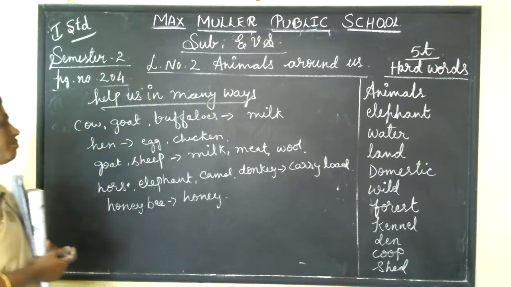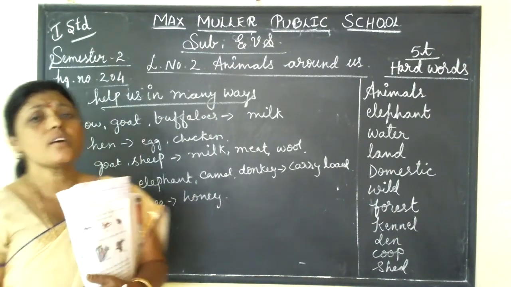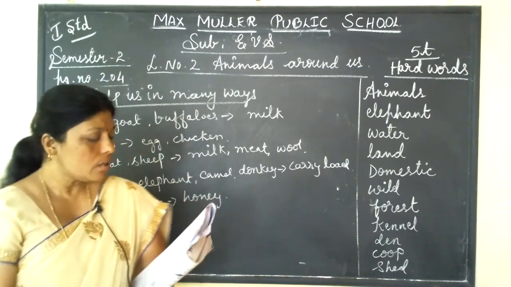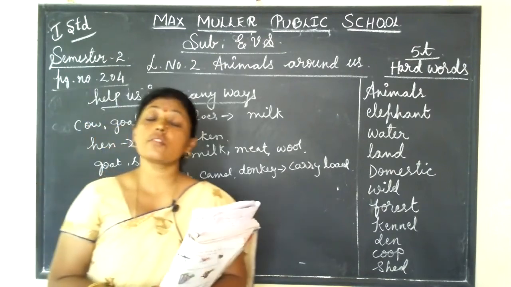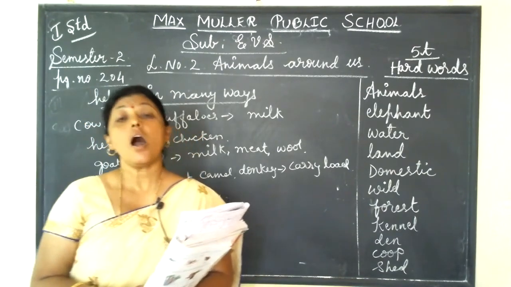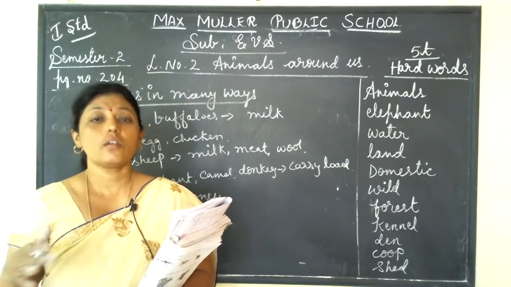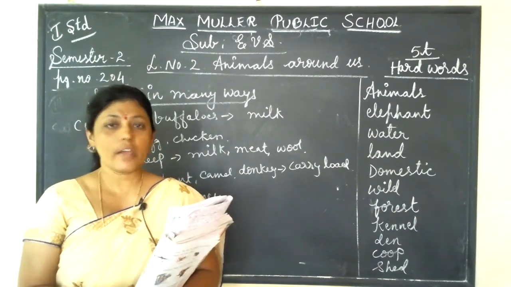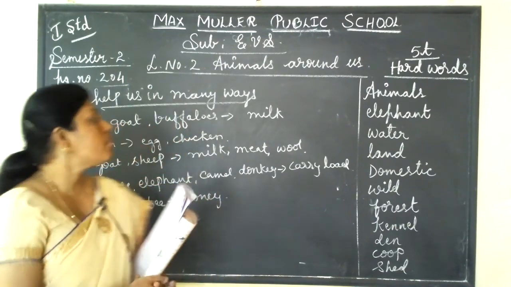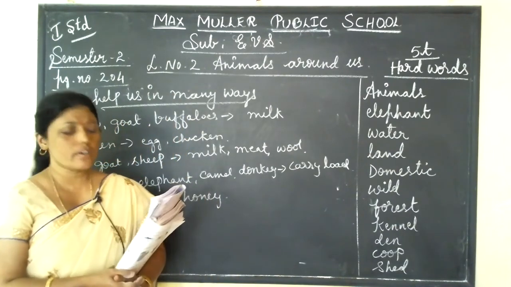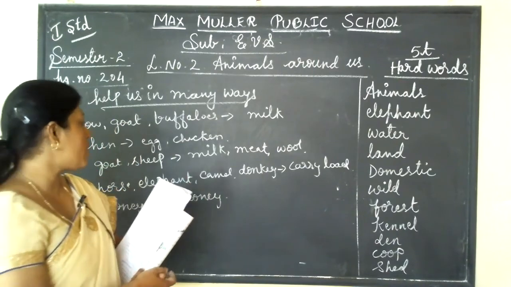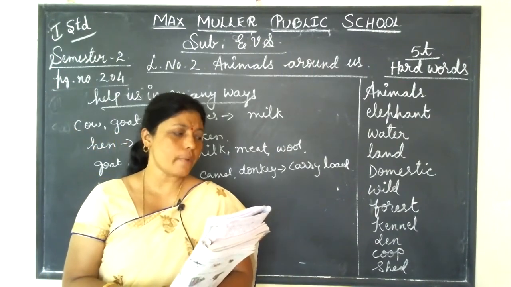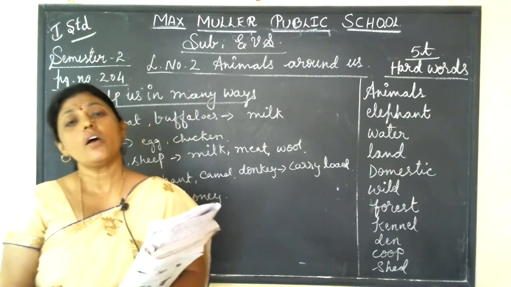See, insects are very small animals. Some insects have 6 legs, and some insects have wings. They use wings to fly, isn't it, children? So we find insects everywhere. For example, housefly, mosquito, cockroach, ant, spider. These are all examples of insects.